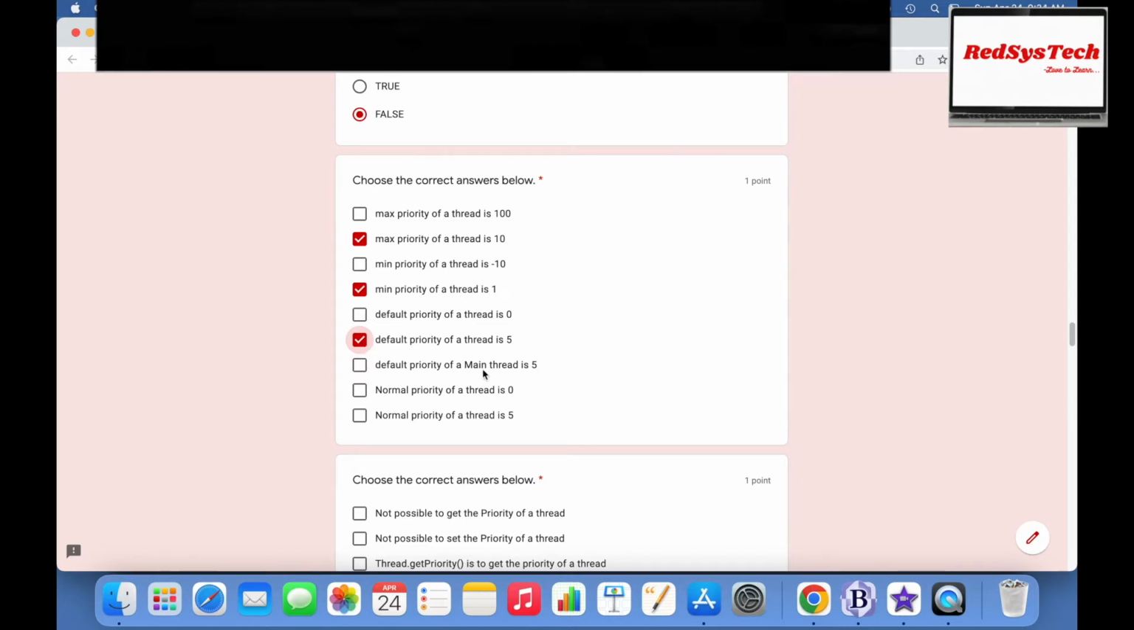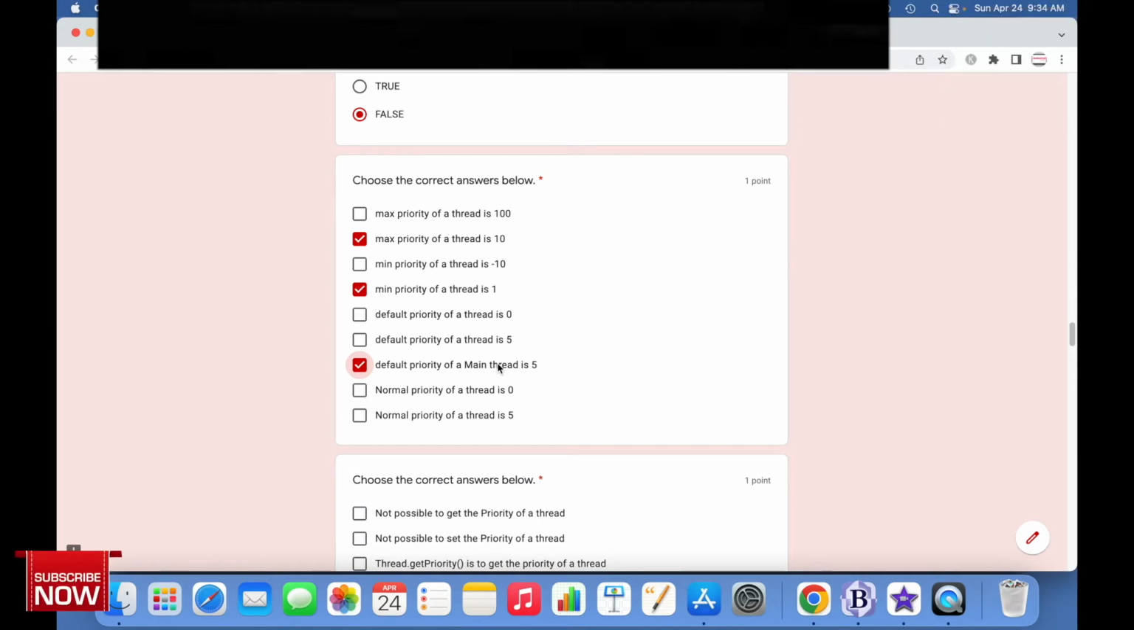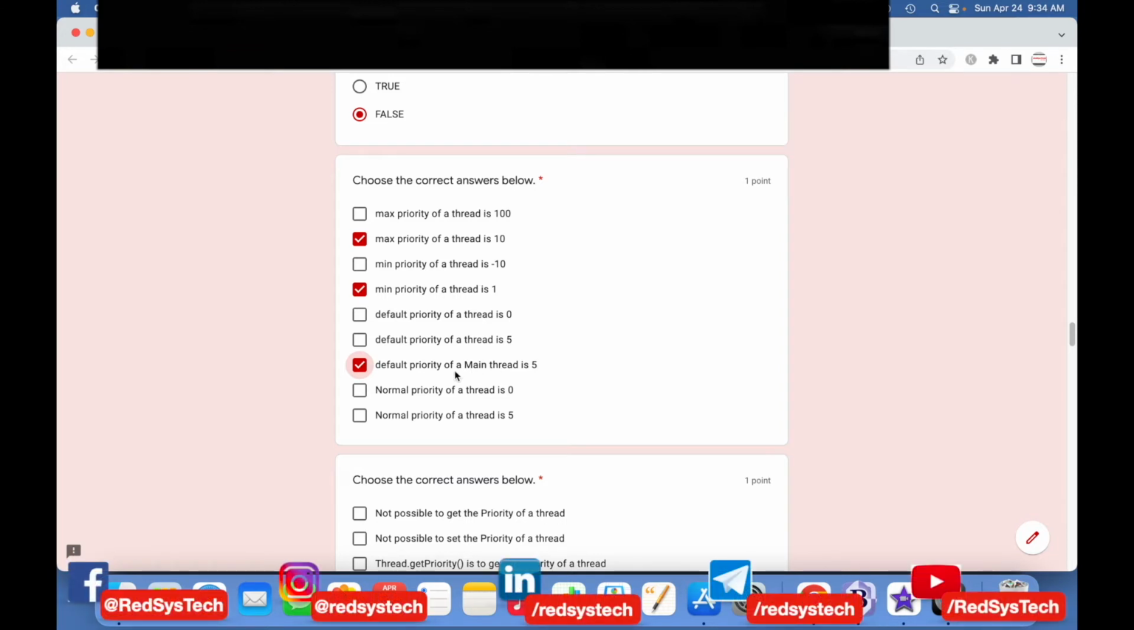Default priority of a main thread is 5. Sorry, this is not correct, because default priority of a thread is 5 is not correct. The default priority of a thread is inherited from its parent thread. Only the default priority of the main thread is 5. I have explained in detail in the previous videos that the main thread's default priority is always 5, but if you create any thread, its default priority is always inherited from the parent thread which is responsible for creating your thread, right? And normal priority of a thread is 0, normal priority of a thread is 5.